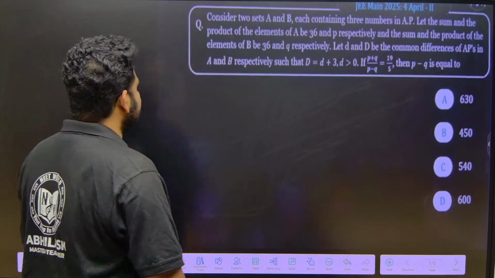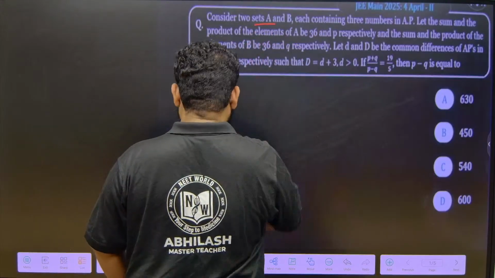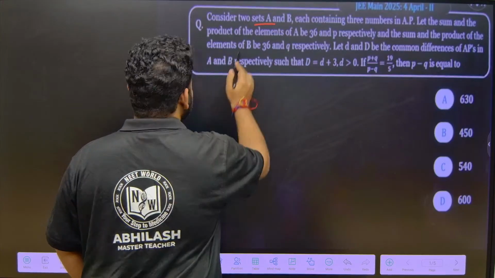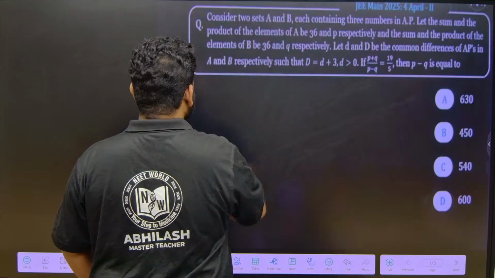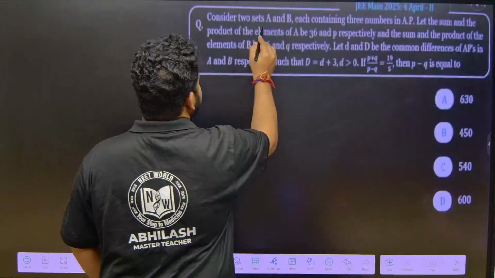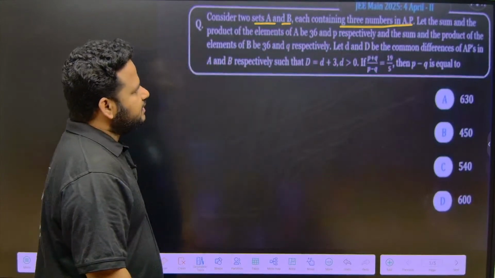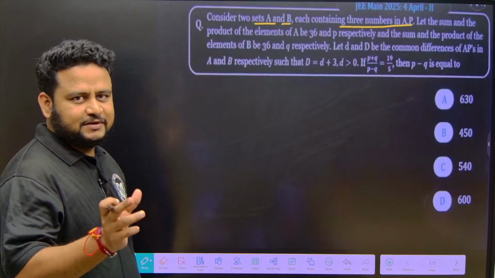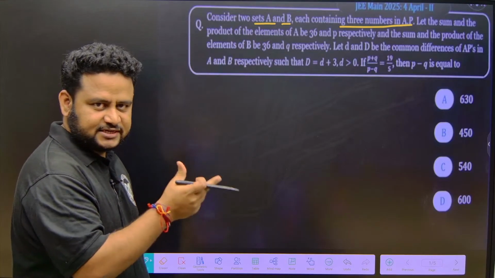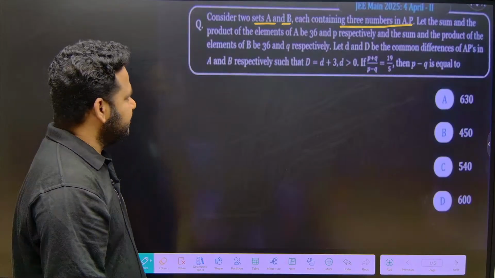So, first what they are telling is consider two sets A and B, each containing 3 numbers in an AP. That is, A is one set and B is another set, each containing 3 numbers that are in AP.